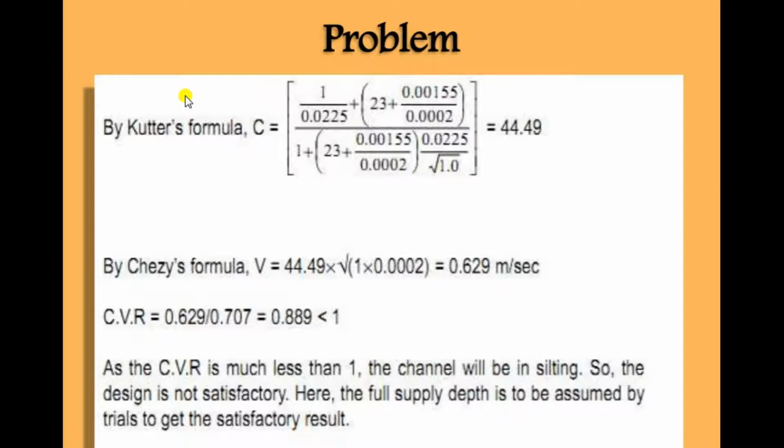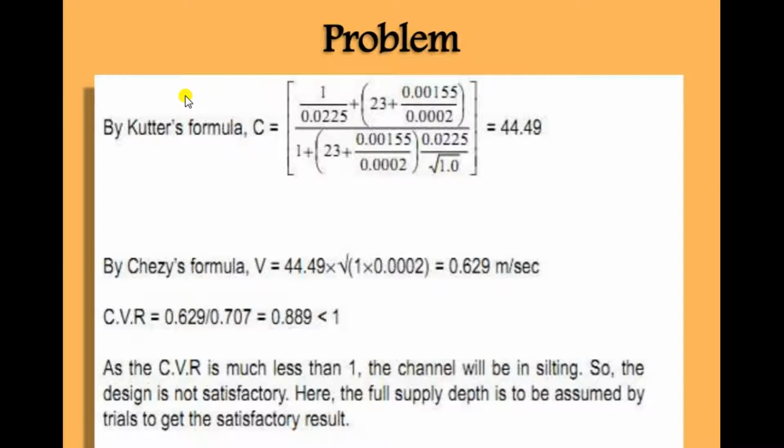By Kutter's equation, we put the data, rugosity coefficient value and the slope value, m value, into that equation, and we can get the value of C. And now we have to put the value into Chezy's formula. V is equal to C into under root RS. R is equal to 1 and S is equal to 0.0002. So we can get the value 0.629 meter per second.